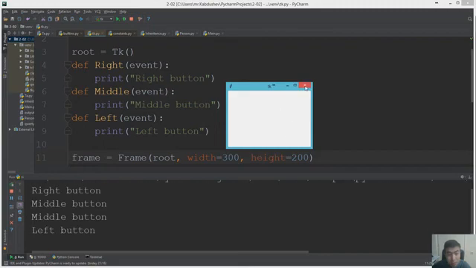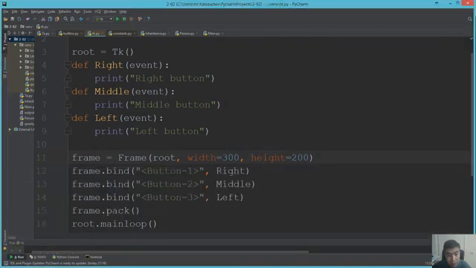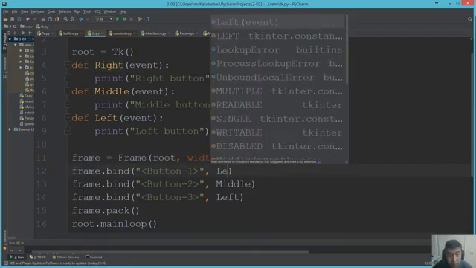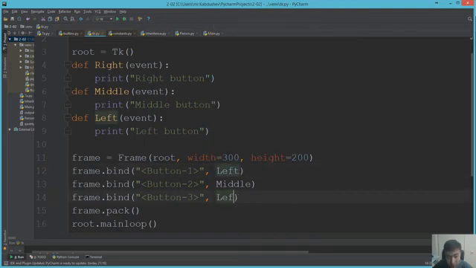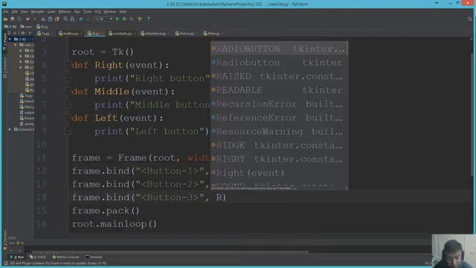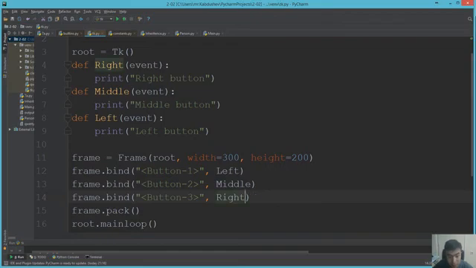Okay, let us change button 1. You must be left, and here right. So let us run.